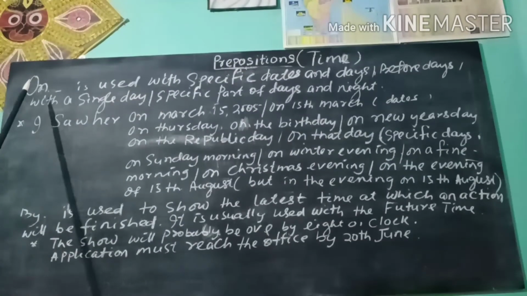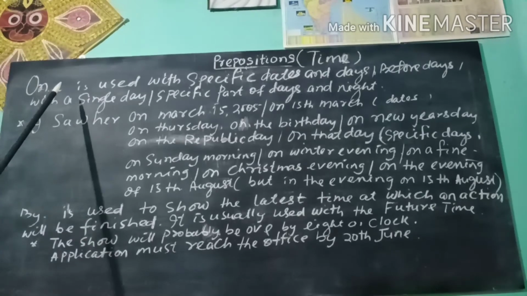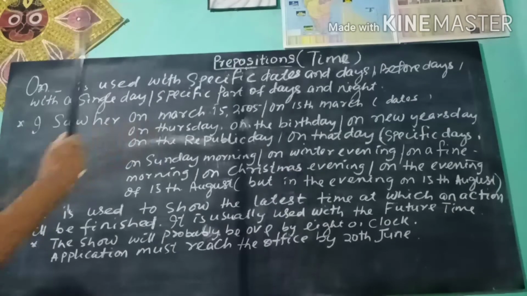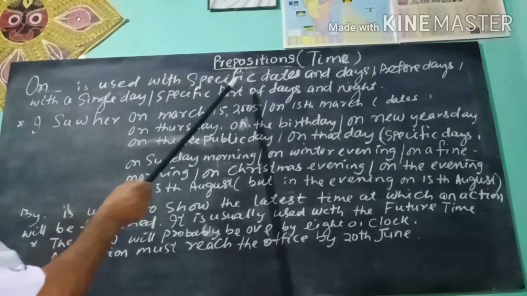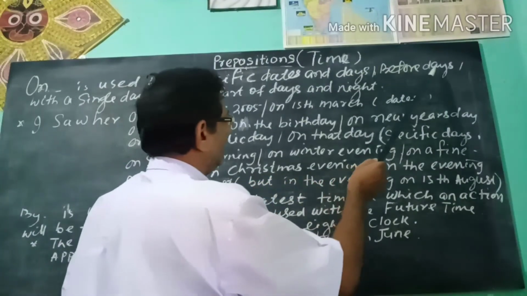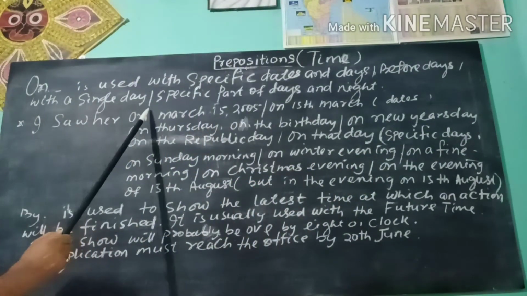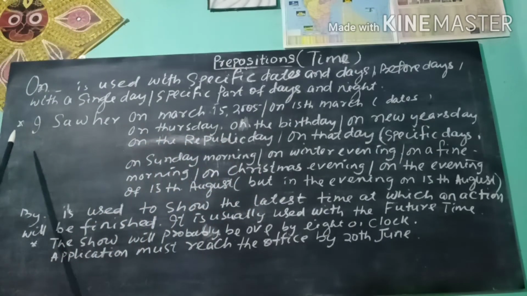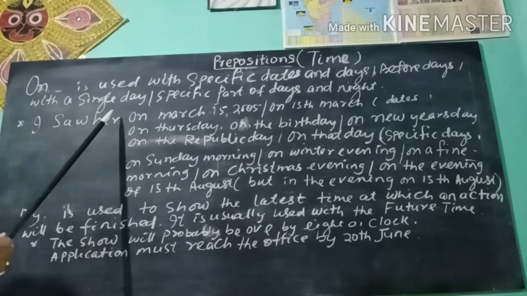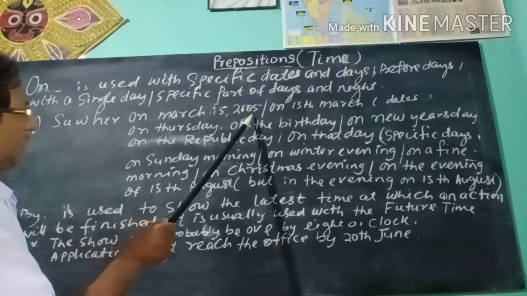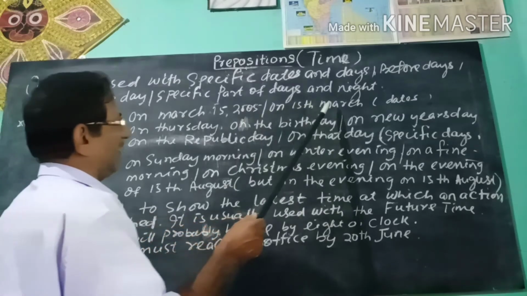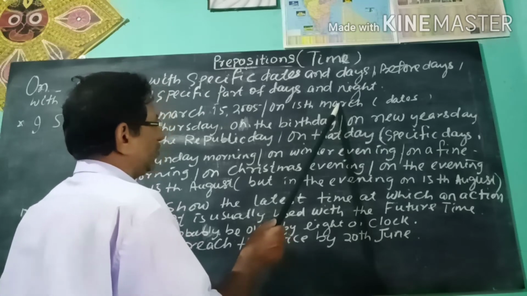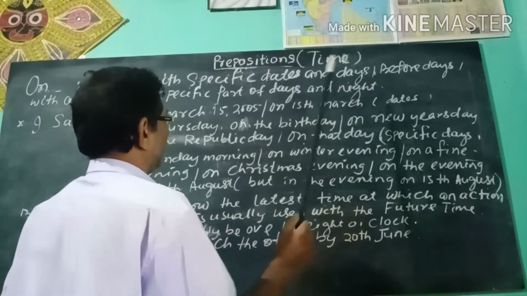Now we shall discuss the preposition on, how it is used as a preposition of time. On is used with specific dates and days, before days, with a single day, specific parts of a day and night. You see, for example, I saw her on March 15th, 2005. On 15th March. Here, on is used for specific dates.